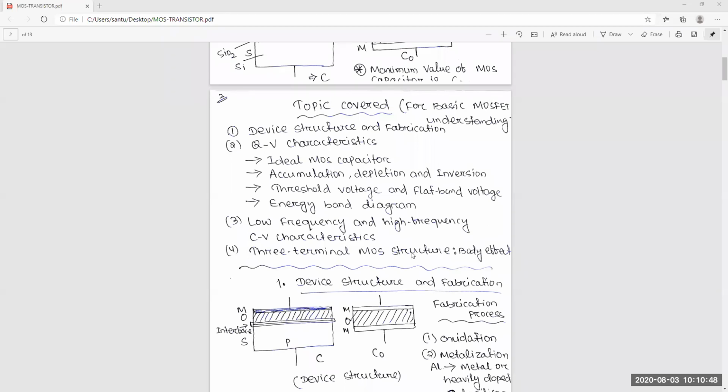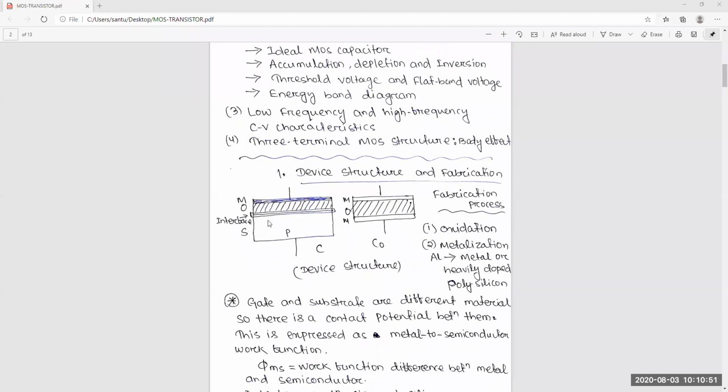Here I have already discussed the structure: metal, oxide, and semiconductor. Here you can see the interface, with oxide on one side and silicon on the other. The interface is also important. At this interface a lot of charges are there due to the non-ideality of the MOS. Some fixed charges are there because that is SiO2 and this is Si, so the junction is not abrupt, and some positive charges will be there. We will discuss that in the non-ideality part. But for the ideal case, the interface charge is 0.